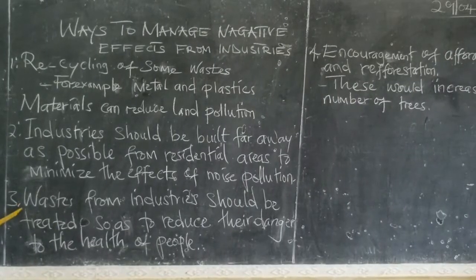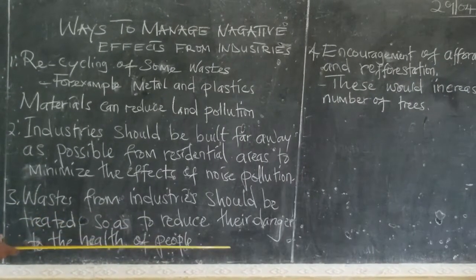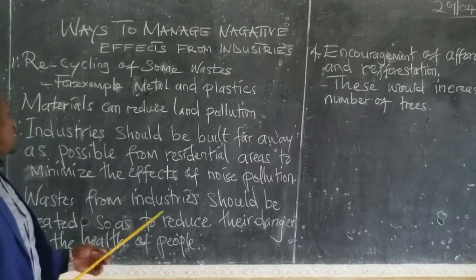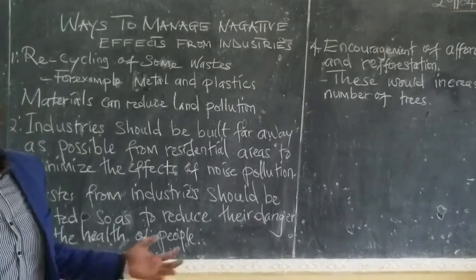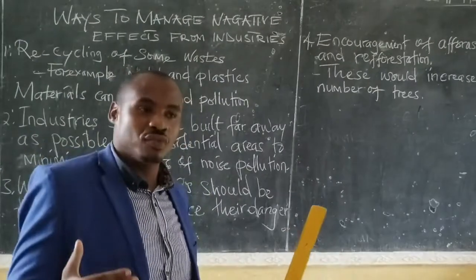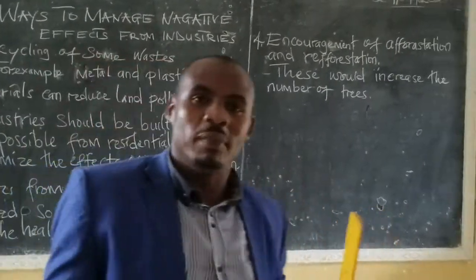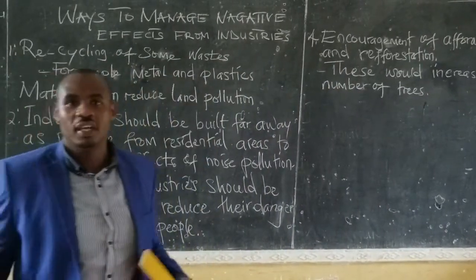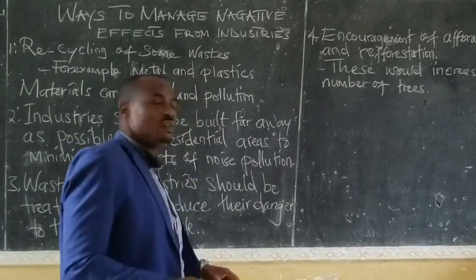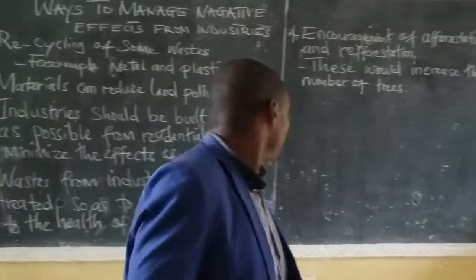Three, wastes from industries should be treated so as to reduce their danger to the health of people. The wastes produced from the industries must be treated so as to avoid danger to the health of the people.